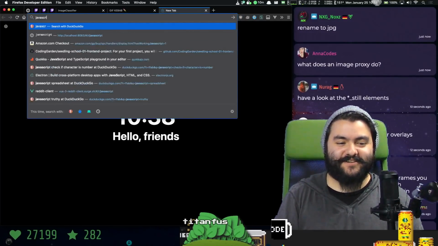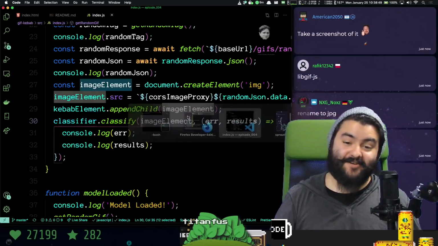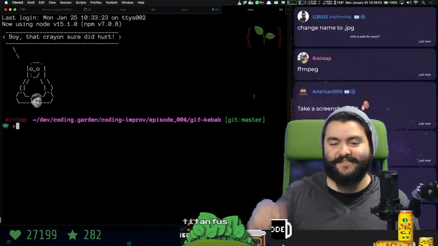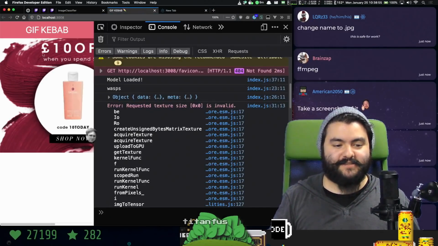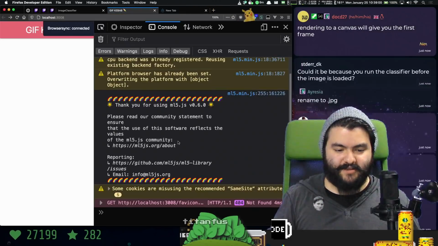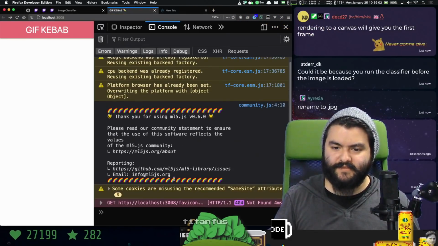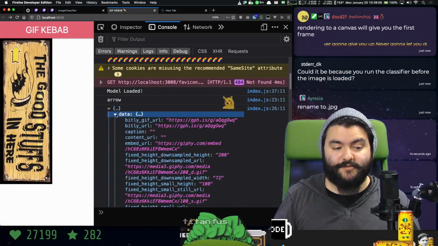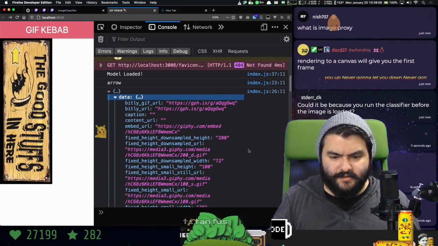Rename to JPG? Honestly, let's just see if that even loads anything. Well, no, because it's a dot GIF. But let's see really quick. If we take a look at that data again, rendering to a canvas will give me the first frame, and then I could do a base64 URL.